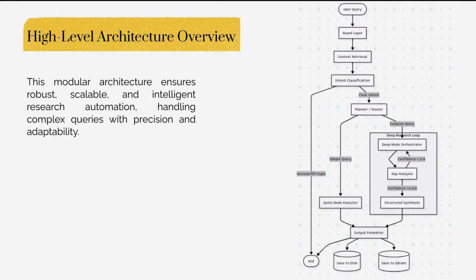It tracks the confidence score, decides whether more research is needed, and identifies missing information. The loop continues until it gets complete information about the topic. Finally, the structured synthesizer synthesizes the response into a structured format, and the output is given to the output formatter. Finally, the response is generated, which is saved into the local memory, and also stored into the Qdrant database.